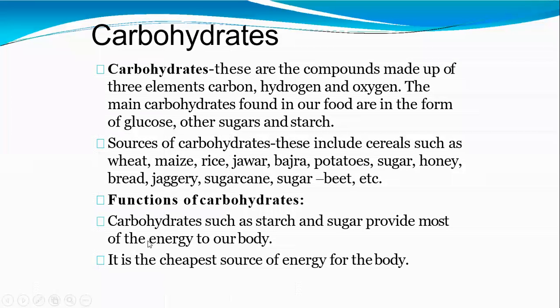The function of carbohydrates is to provide energy to our body. The cheapest energy source for our body is carbohydrate.